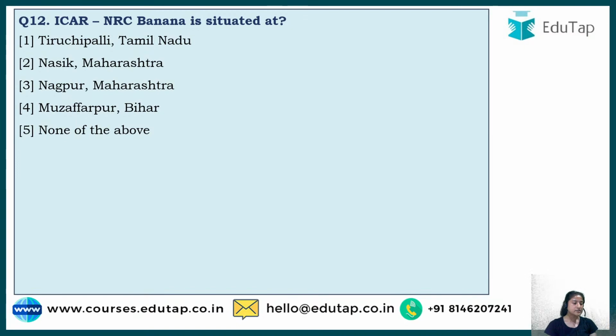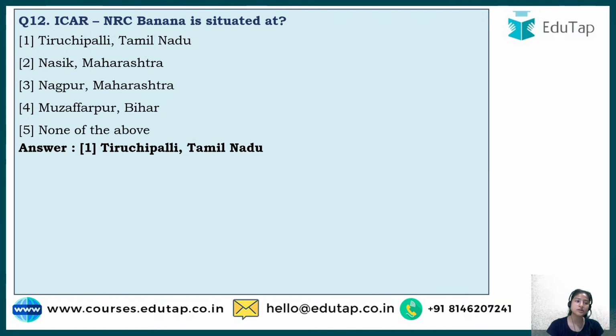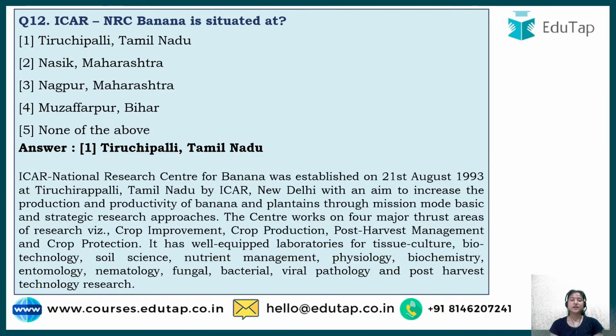So you have to guess the answer, which says, that is answer is option number 1, Tiruchirappalli, Tamil Nadu. So it's in Tamil Nadu. Okay. So this center is all dedicated to banana, and of course it is under ICAR, because every institute, every agricultural thing that exists in India, it is under ICAR only.